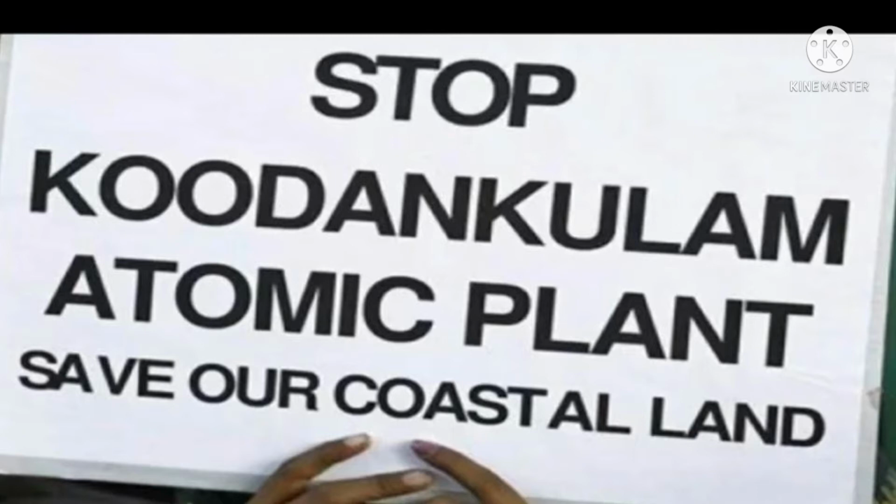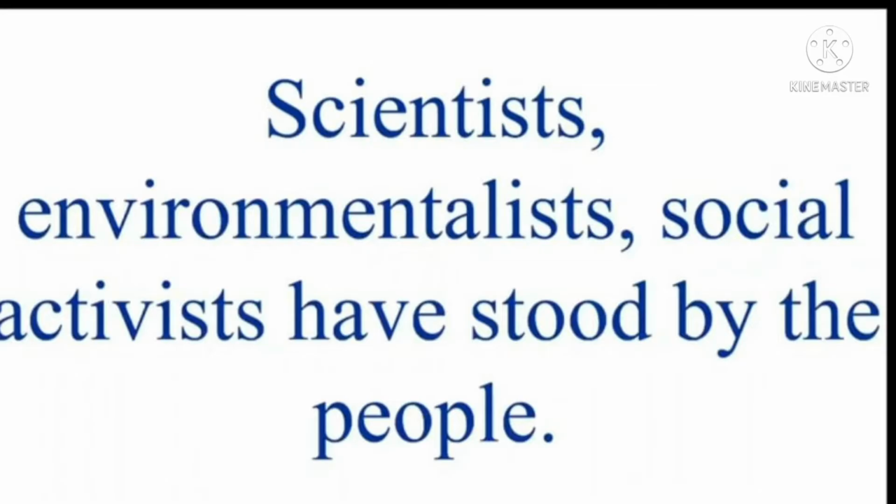So many scientists, environmentalists, and social activists have stood by the people of Kudankulam against the nuclear power plant. The government responded that it is taking all safety measures to continue this power project.